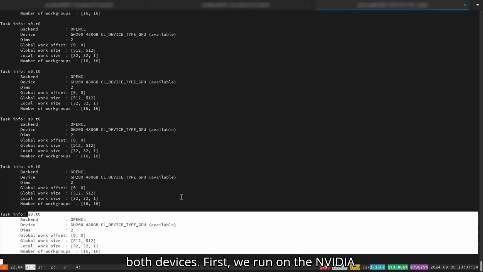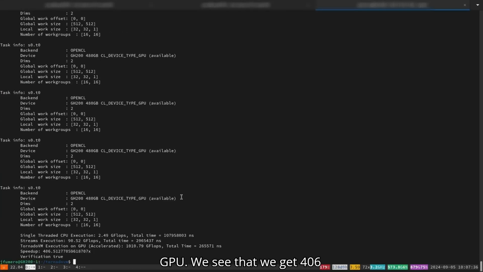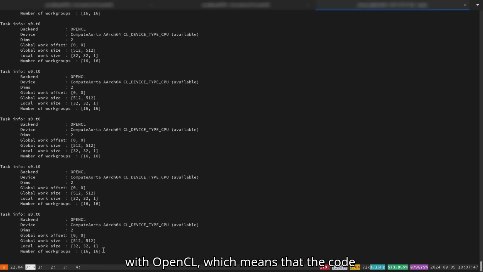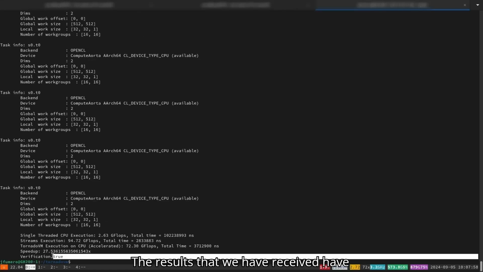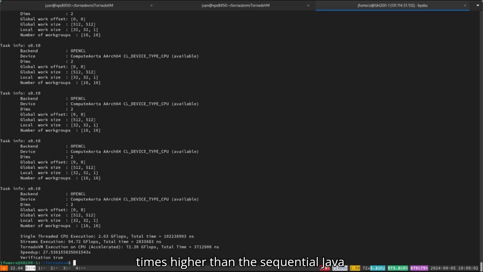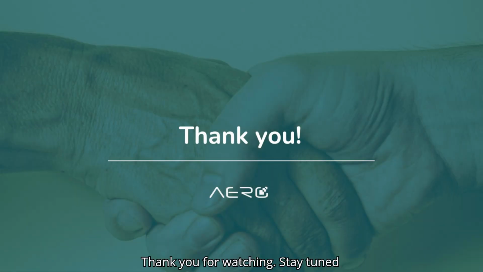First, we run on the NVIDIA GPU. We see that we get 406 times higher performance on the GPU than the sequential Java code. Then we run on the ARM 64-bit CPU device with OpenCL, which means that the code runs in parallel on the ARM CPU. The results that we have received have been verified, and the performance is 27 times higher than the sequential Java implementation.